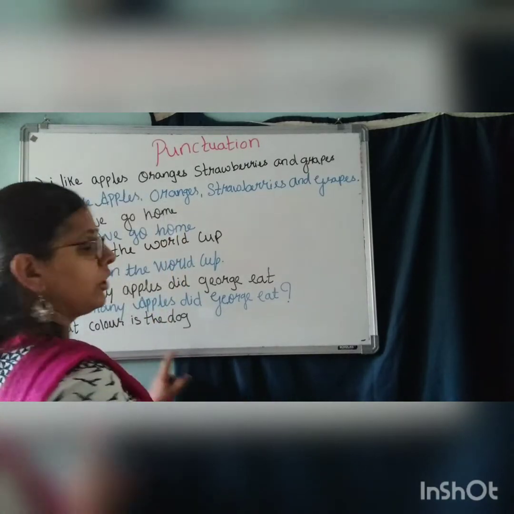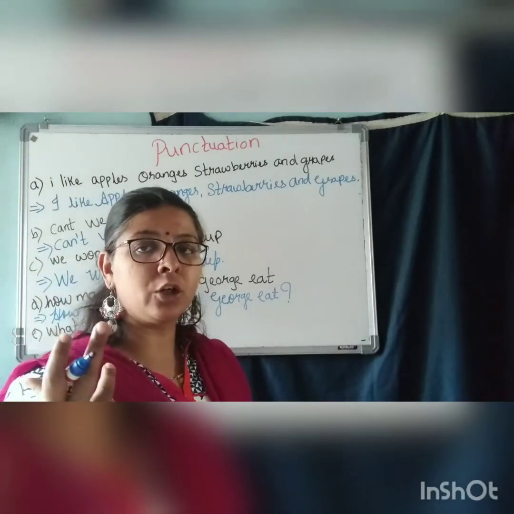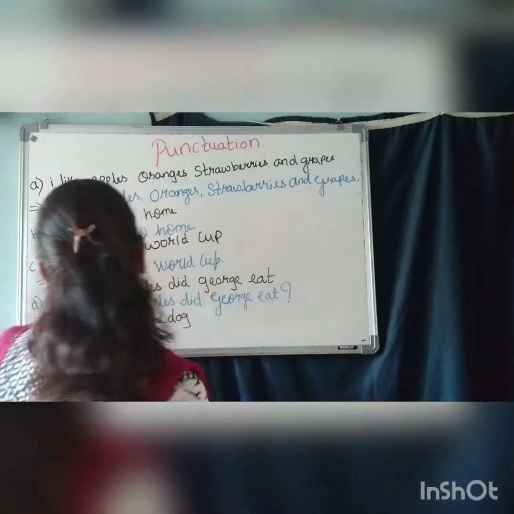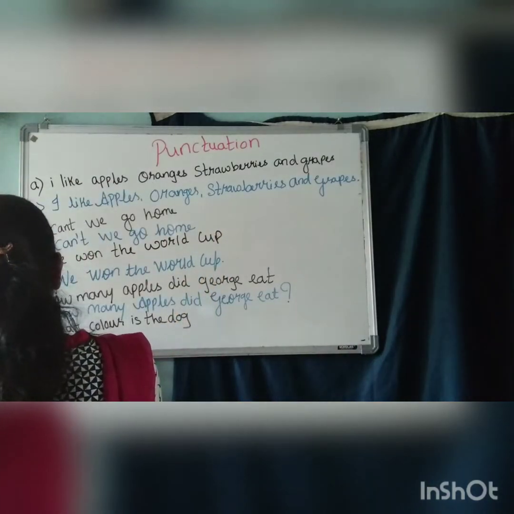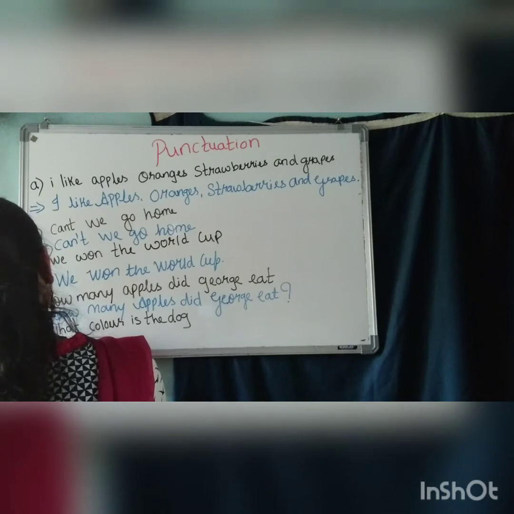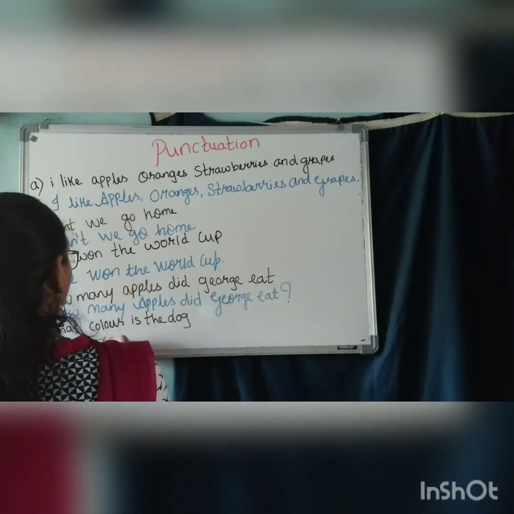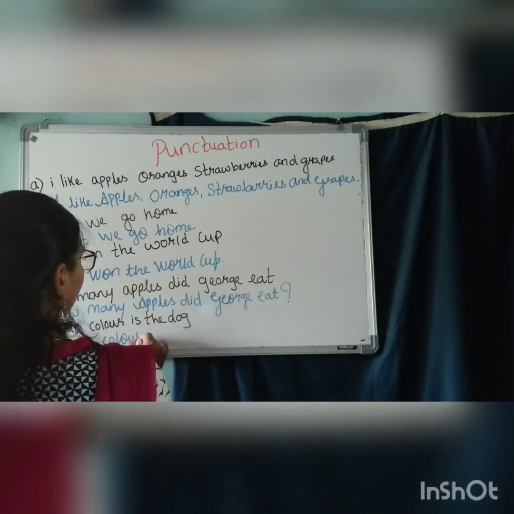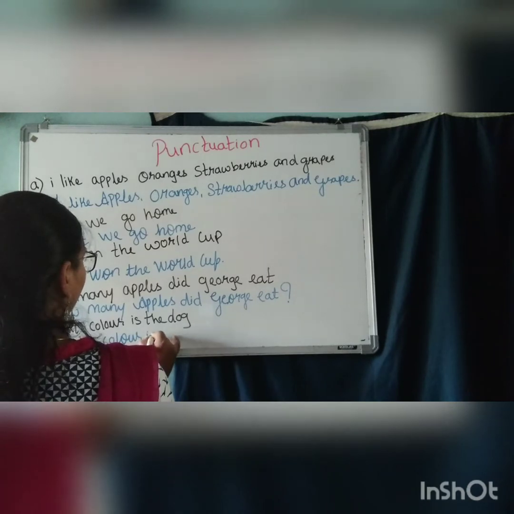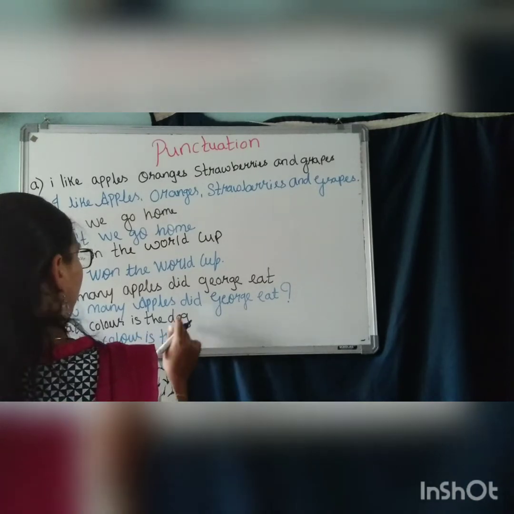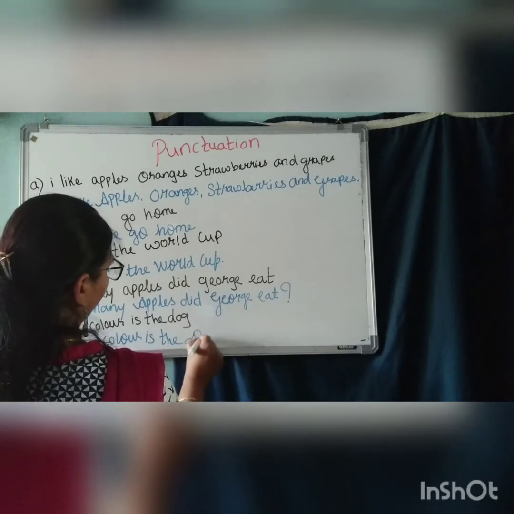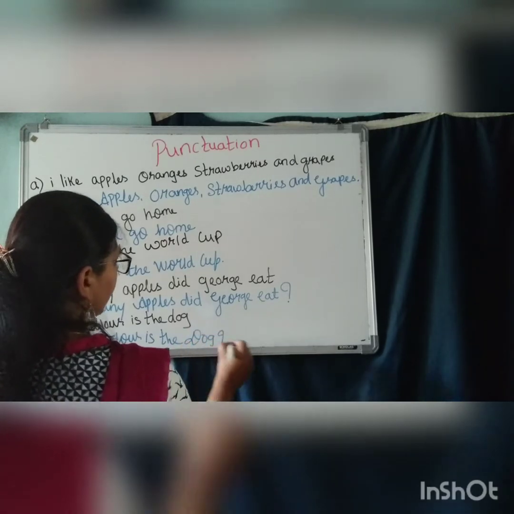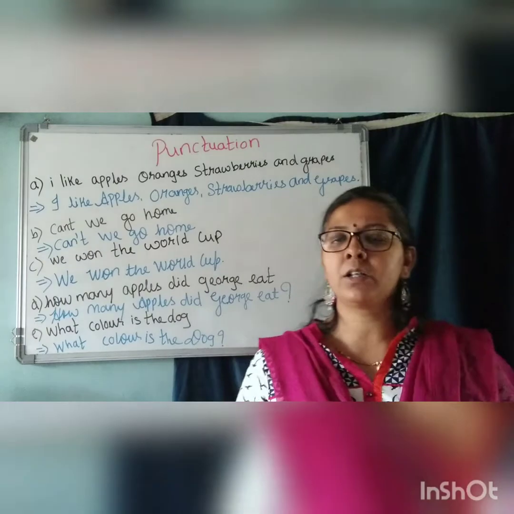What color is the dog? Again, we are asking a question. Again, W should be capital. Start with the capital letter. What color is the dog? Dog is a proper noun. D should be capital and a question mark. Understood, children?